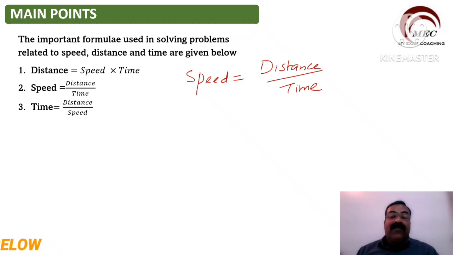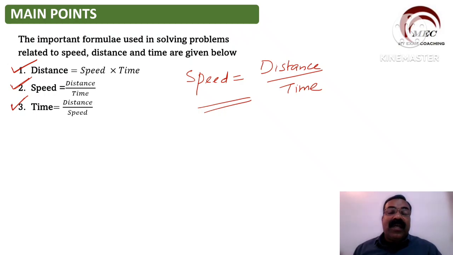Using this formula, you can make three formulas: distance is equal to speed into time, speed is equal to distance divided by time, and time is equal to distance divided by speed. This is the basic formula we need to understand for solving all questions based on speed, distance and time.